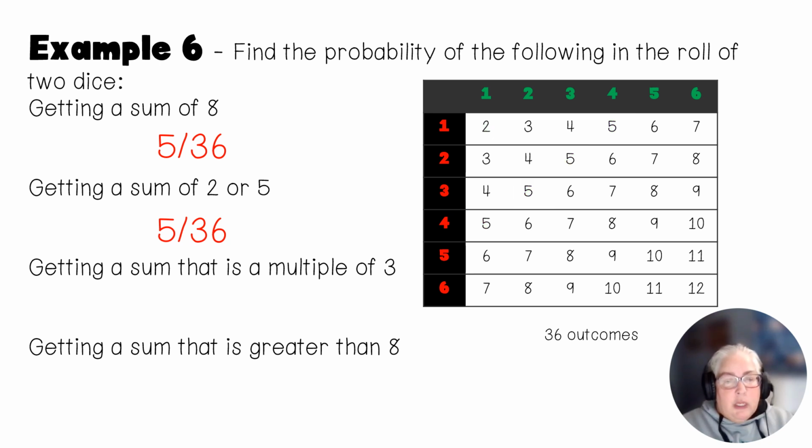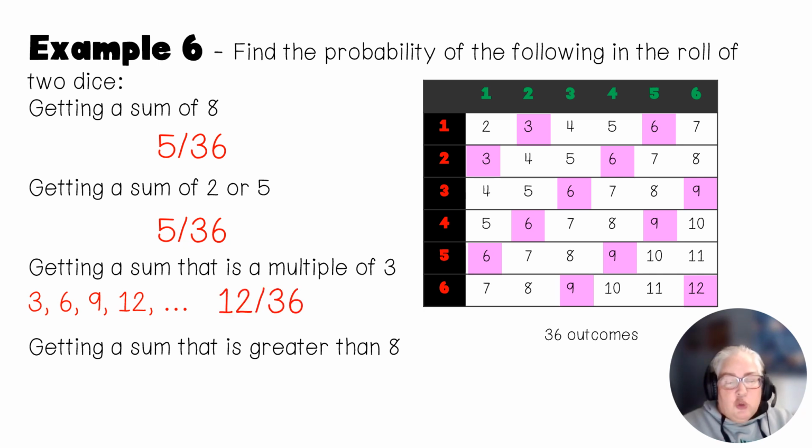Well, that's 3, 6, 9, 12, 15, 18, and so forth. But since my chart only runs from 2 to 12, that would be 3, 6, 9, or 12. If I highlight the 3s, the 6s, the 9s, and the 12s, that gives me 12 out of 36. And that reduces to 1/3.